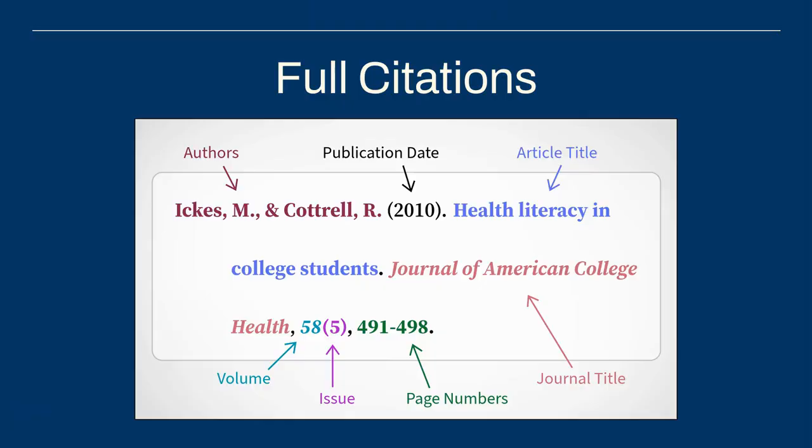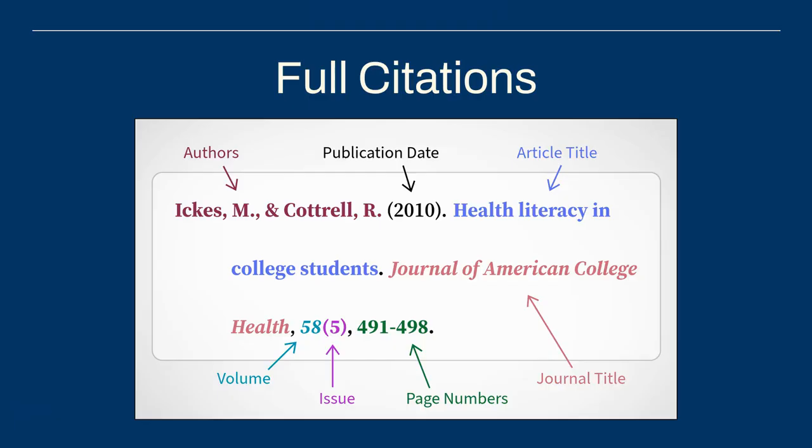So how do we create a full citation on the references page? Let's go over the different components of these citations. In this article example, there are two authors with the last names of Ix and Cottrell. Their first initials follow their last name with a comma in between. We also add a comma and an ampersand between their names in a full citation.